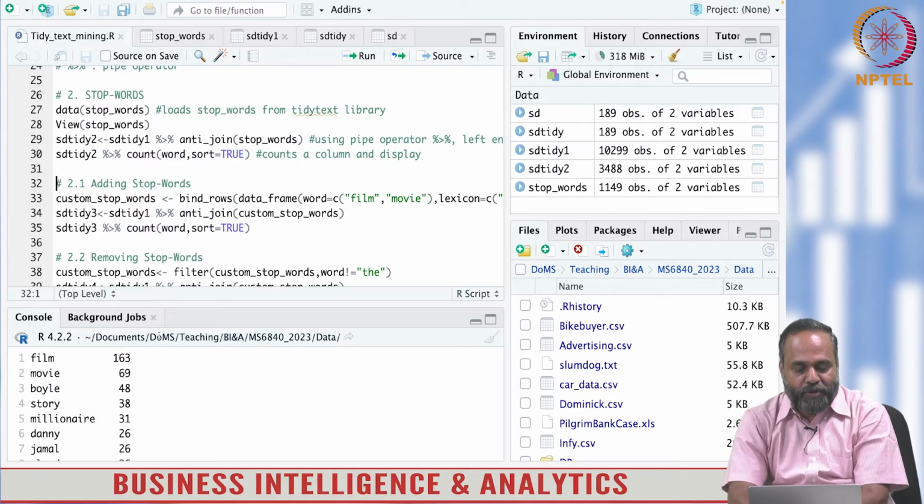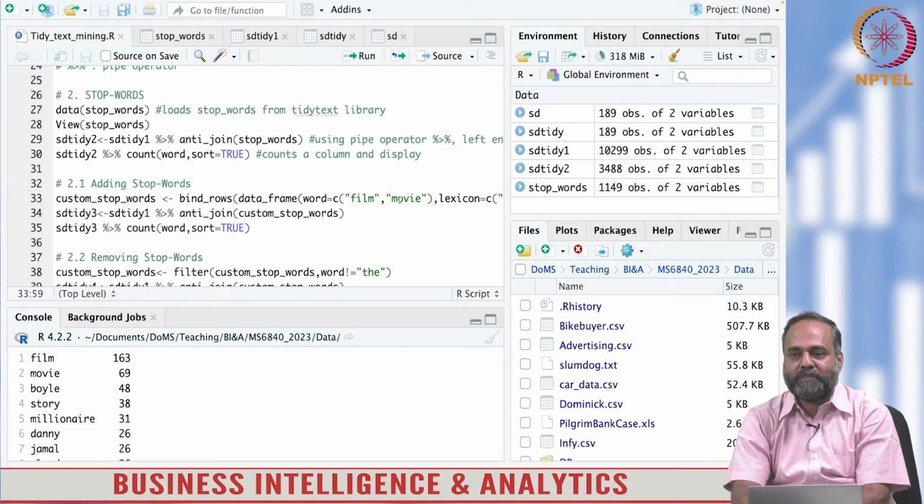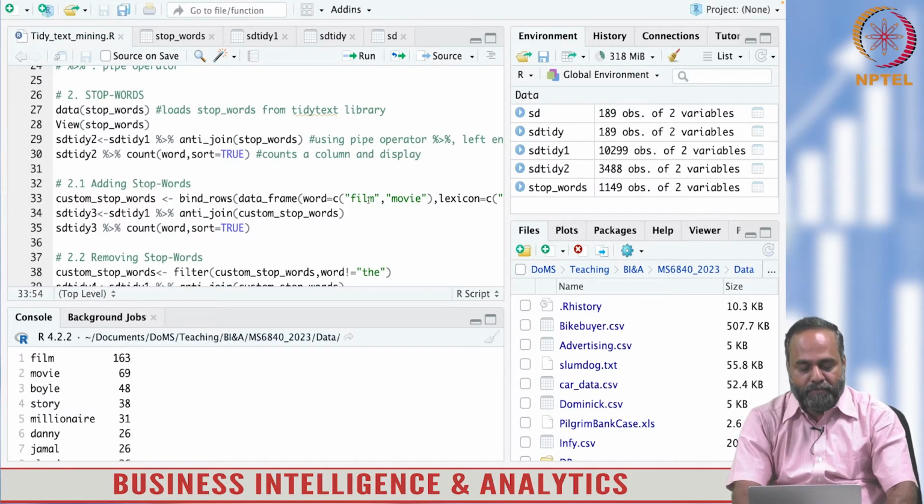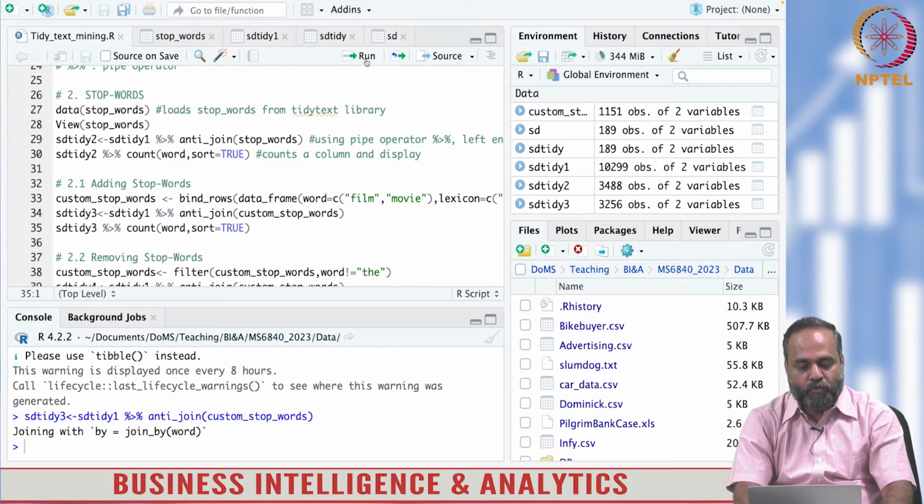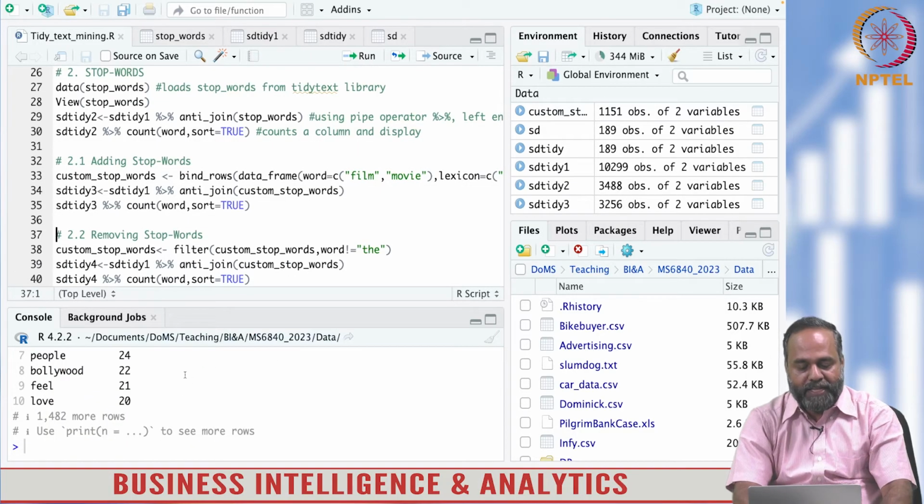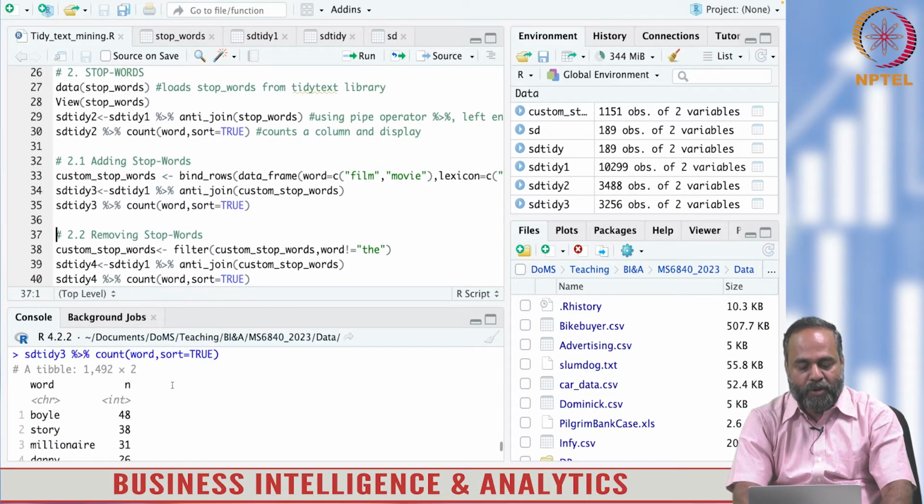So subsequent lines of code do that. If you want to add an extra word to stop words, you can do it like that. This is about adding them and then anti-joining with the added words. So I am creating std3 with the added stop words and counting again, and now I am again looking at the counts. Well, now it makes a little more sense.